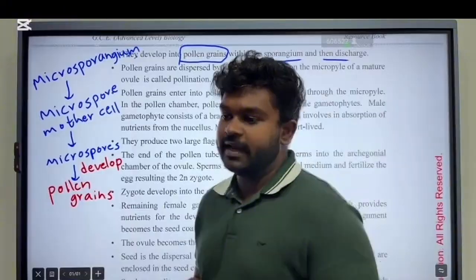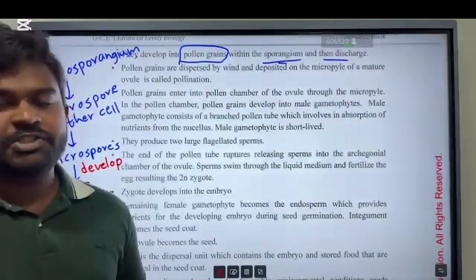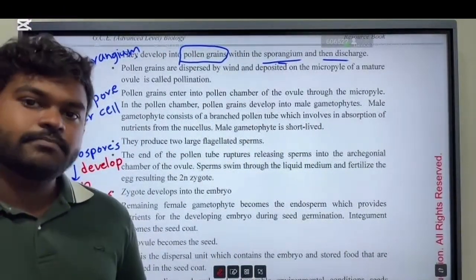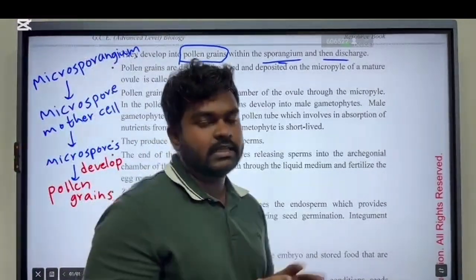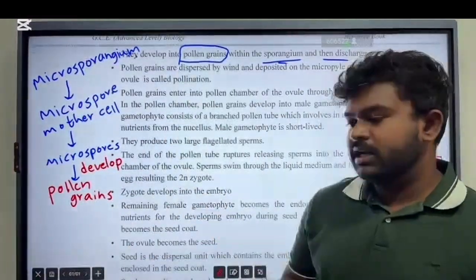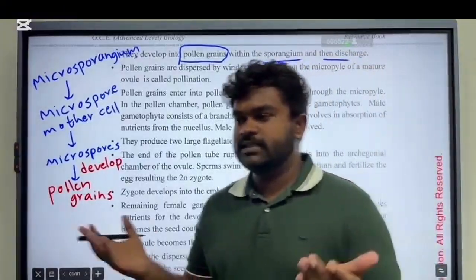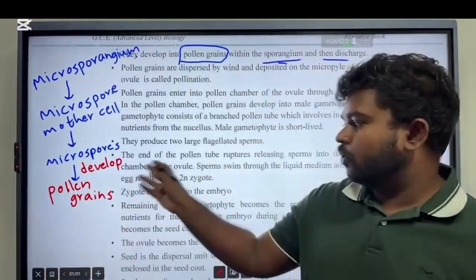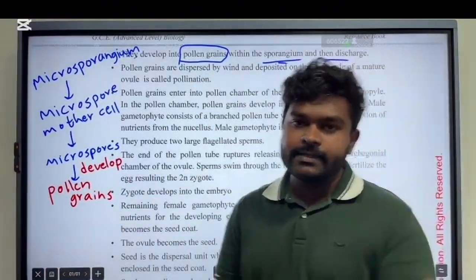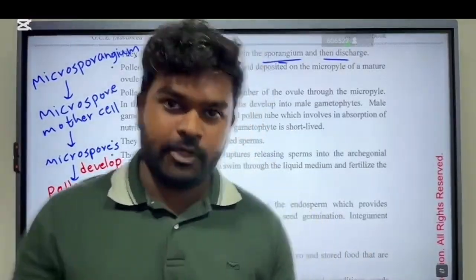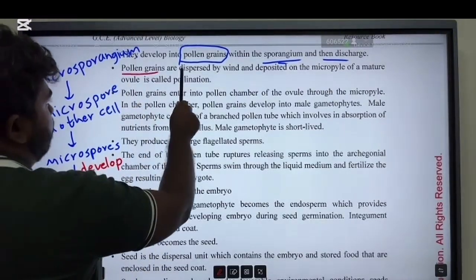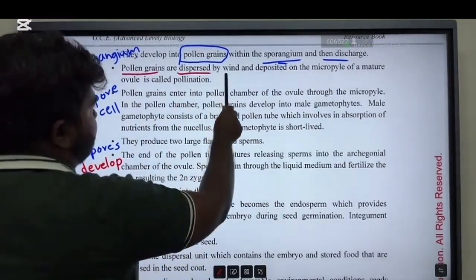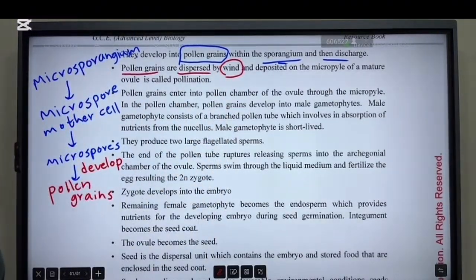So what is a pollen grain? A pollen grain is a structure that houses the male gametophyte. Think of the male gametophyte as being inside this pollen grain. So a structure called the pollen grain houses the male gametophyte of Cycas. Then pollen grains are dispersed by wind and deposited on the micropyle.